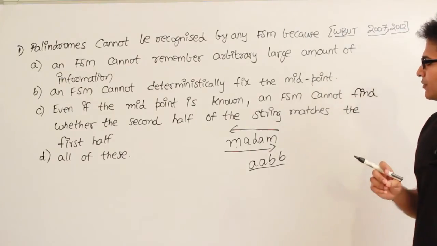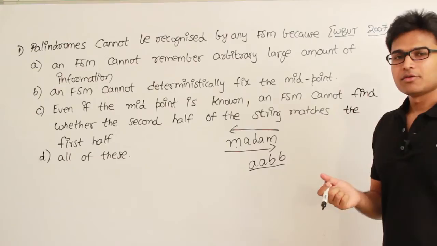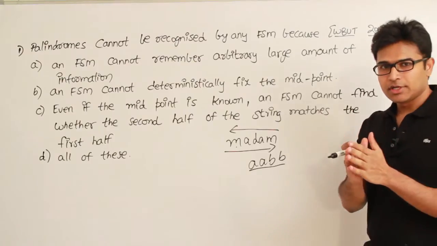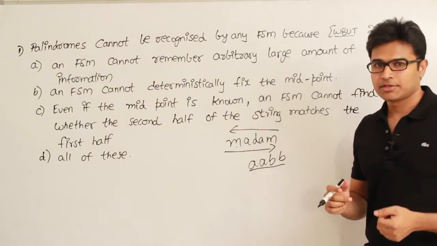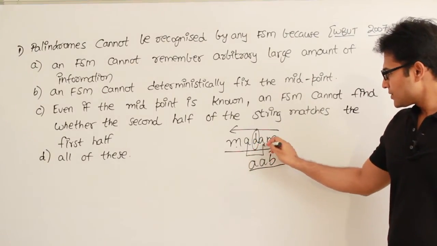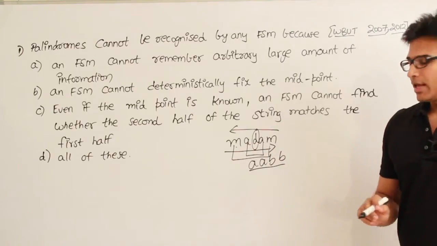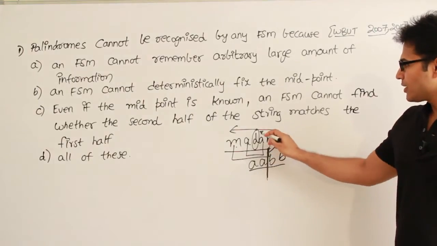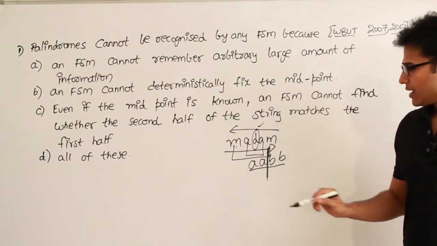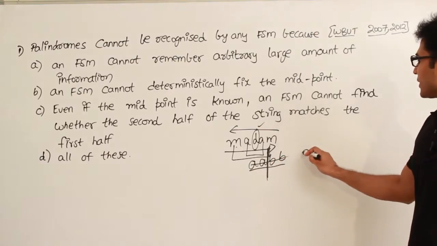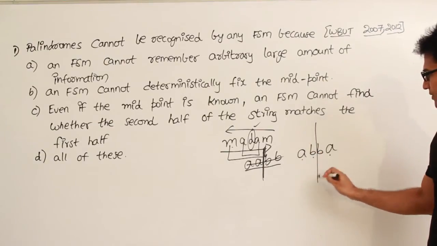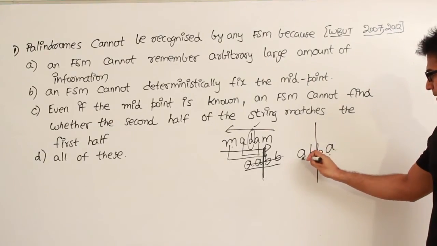If you look at these palindromes, there is a characteristic in them. Once you go to the middle and keep seeing the string from both sides, both sides should match. For example, this is the middle of the string. These two should match and these two should match, isn't it? In odd length, the middle is going to be a character. In an even length palindrome, the middle is not going to be any character. Oh, this is not a palindrome, sorry. Let's say ABBA, this is a palindrome. Here this is the center, and now these two will match up and these two will match up.